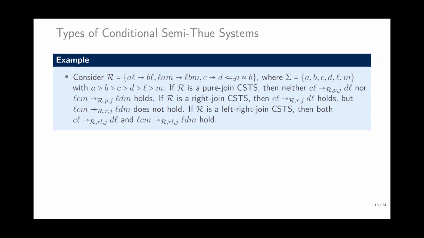But if we use the right context, A L B L here, it can be joined. So now C L, D L can be rewritten using the right join rewrite steps. Left-right join is the least restrictive, and we can use the context, and for both of these, C L, D L, the LCM and LDM hold.